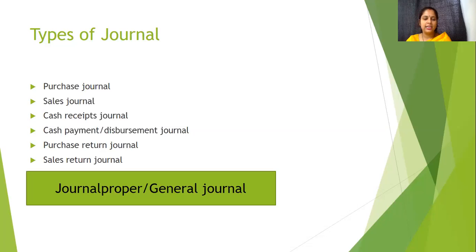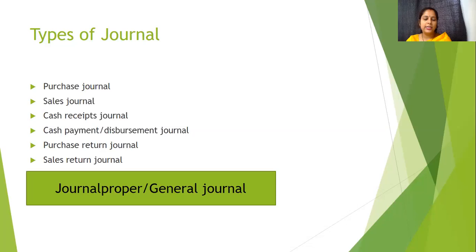In cash receipts journal, we record all receipts which are received in cash. For example, any sales which is made through cash or any income which is received through cash is recorded in this journal. Similarly, in cash payment, any purchase made through cash or any payments which are made, like salary, wages, etc. through cash are recorded in this cash payment journal.